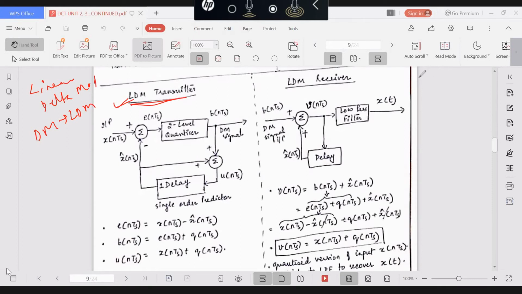What process? What have we done? We have oversampled the input signal, typically 4 times the Nyquist rate. This is a theoretical concept. Theoretically, we have understood that in delta modulation we are oversampling, typically 4 times the Nyquist rate. We will get many more samples, whose values will not be changing significantly from each other. So it will be easy to predict the next sample value from the past sample.